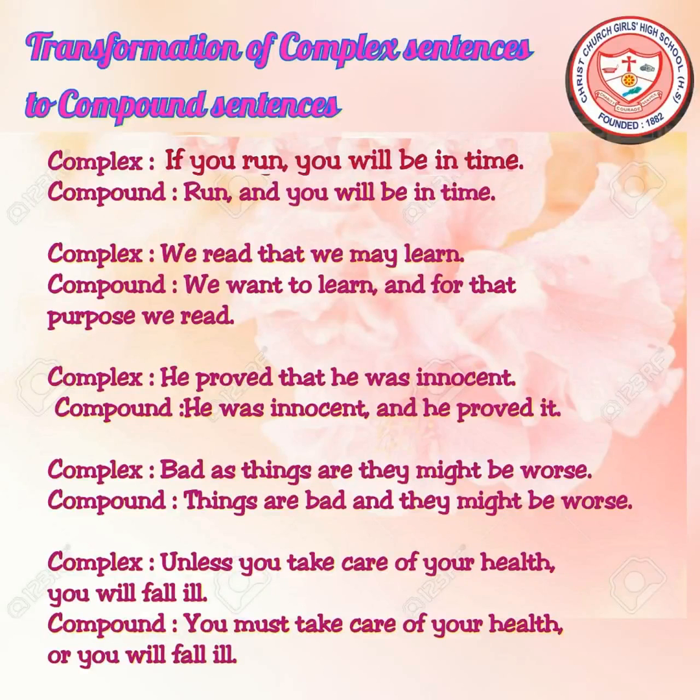And I know that you all know by now that there are 4 kinds of conjunctions: cumulative, illative, alternative and adversative conjunctions. And with the help of any of these 4 kinds of conjunction, you are going to transform a complex sentence into a compound sentence. Now let's study the examples.